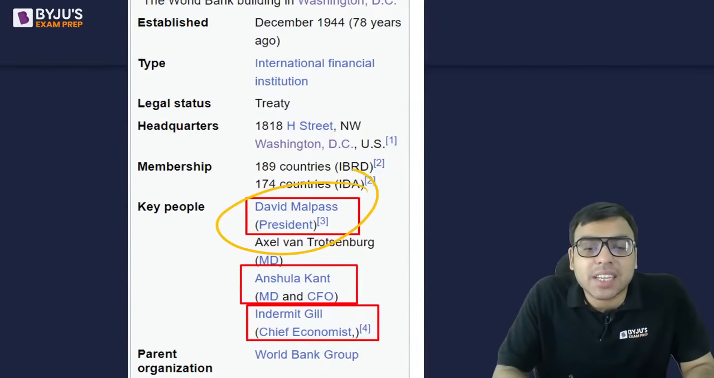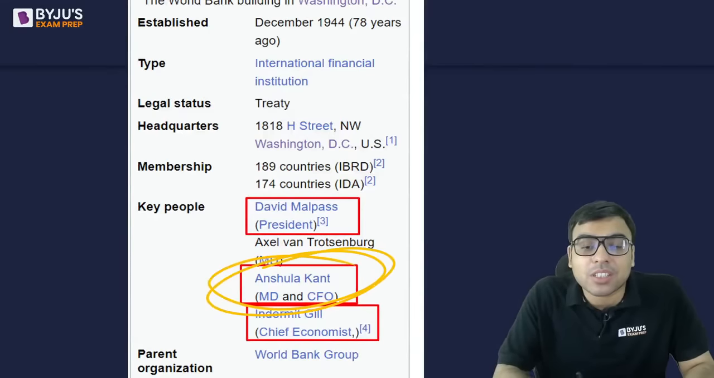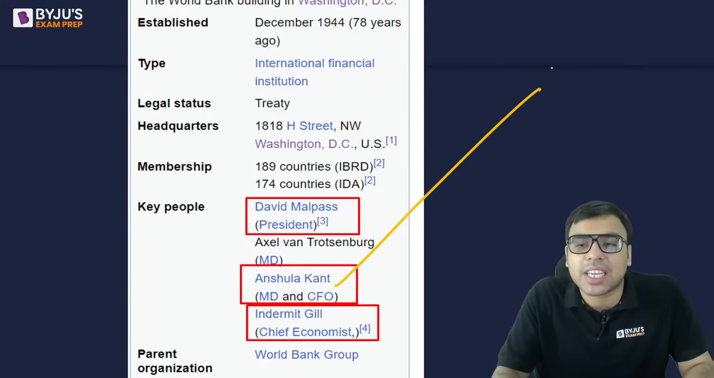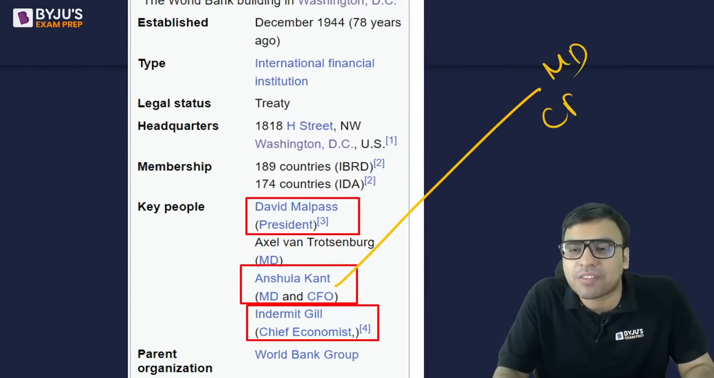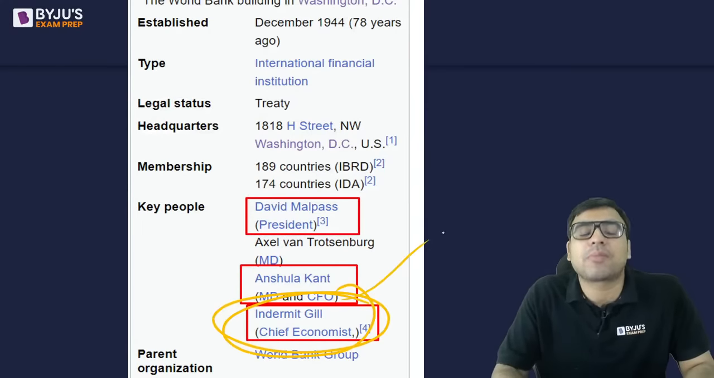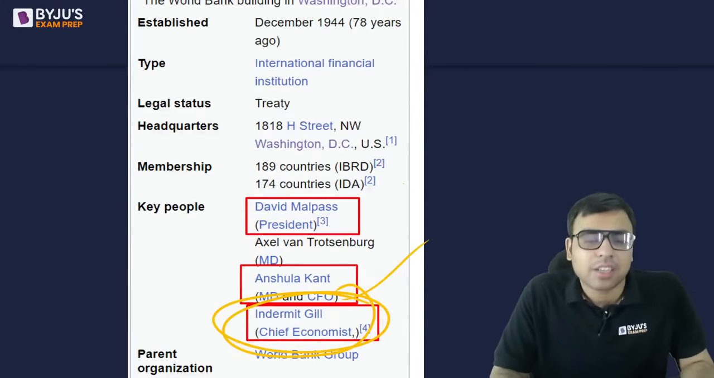Yes, president is David Malpass. ये पता होना चाहिए because Anshula Kant is also an Indian origin lady, है ना. MD and CFO. MD मतलब managing director, CFO means chief financial officer. Anshula Kant. And recently Indermeet Gill was made chief economist. ठीक है, you must be knowing it.